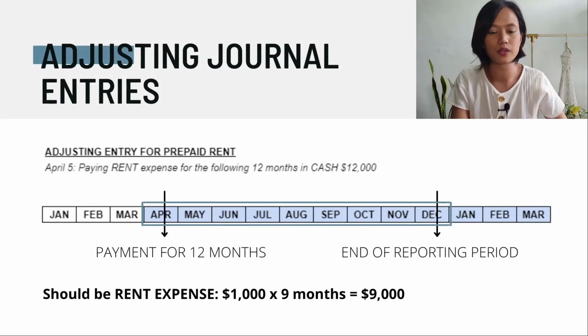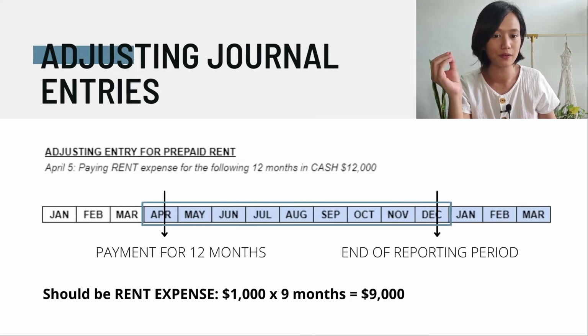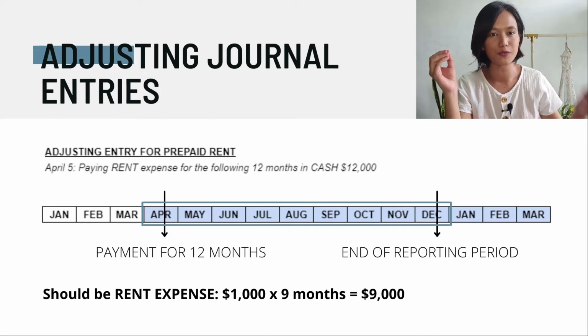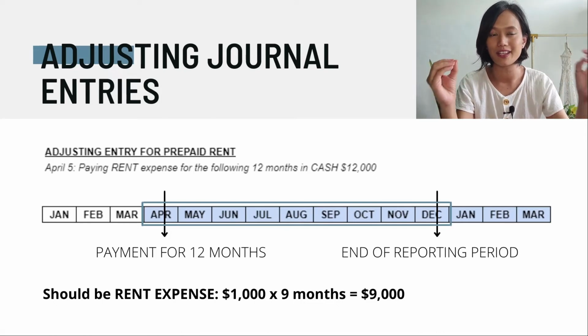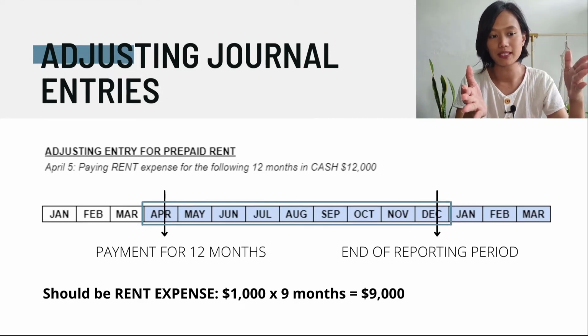Now, for us to understand more about adjusting journal entries, let's have an example. In our earlier transaction, we paid rent for 12,000. This 12,000 is for 1 year, starting in April. Then it will be good up to March. It will be good for the rent expense up to March.